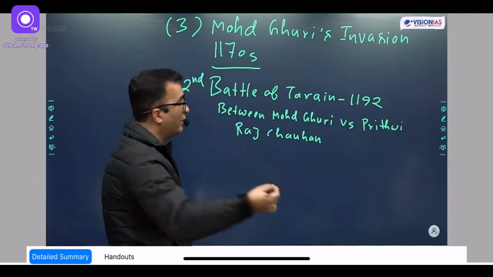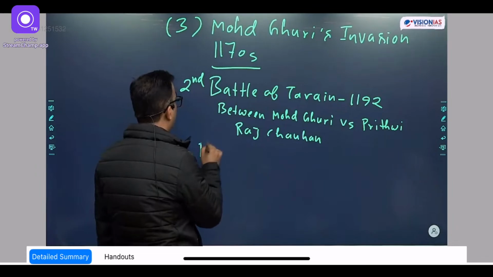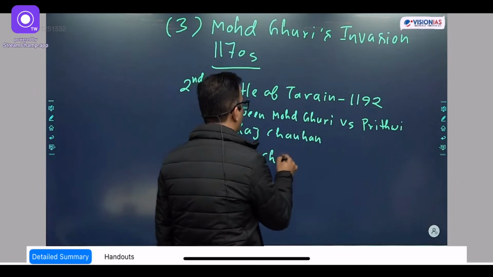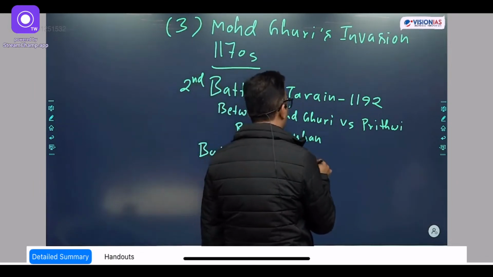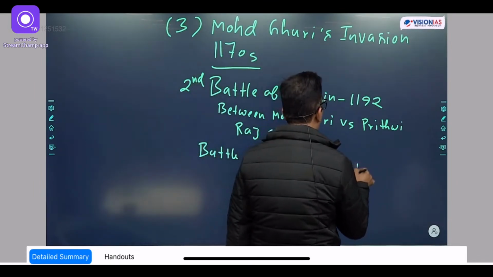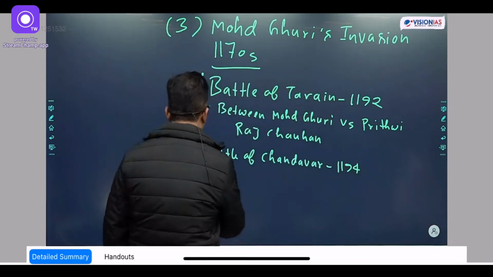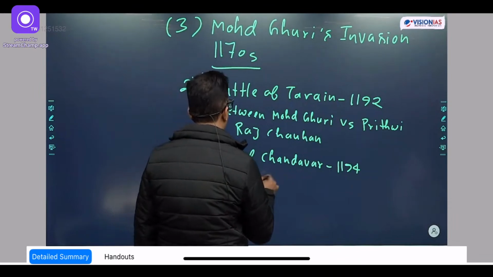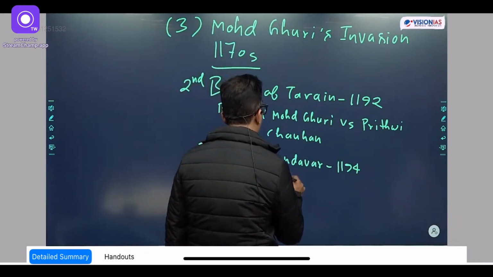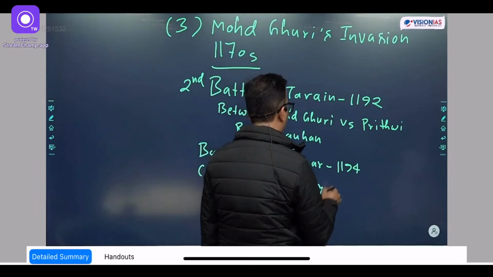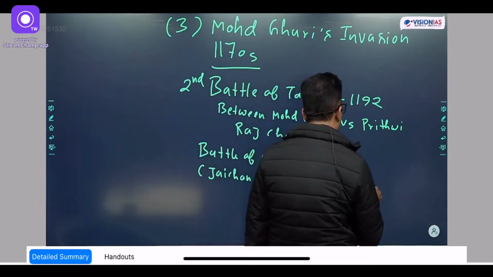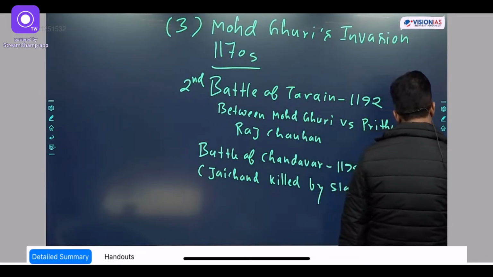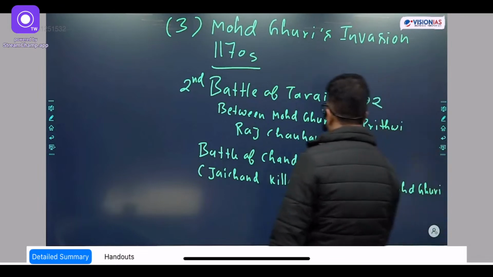And then one more battle you write, Battle of Chandavar, 1194, and in brackets you write Jaichand killed by slave of Muhammad Ghuri, Kutubuddin Aibak.